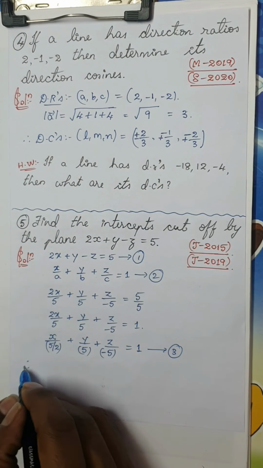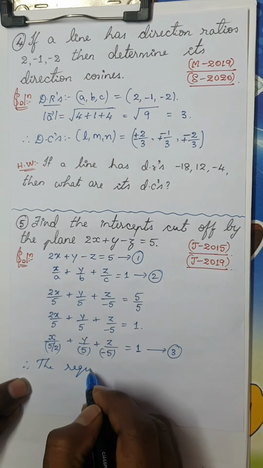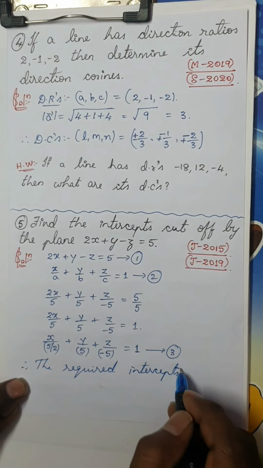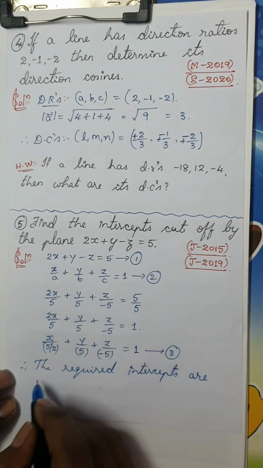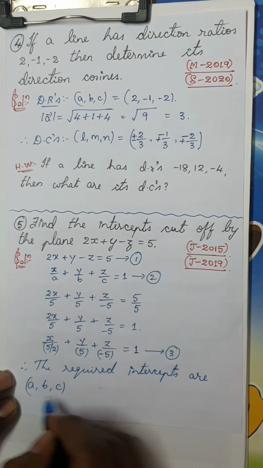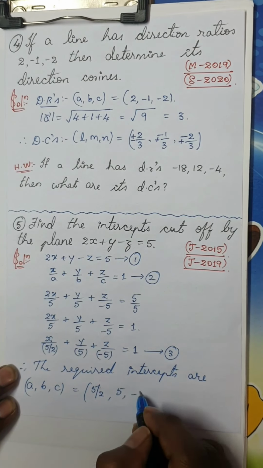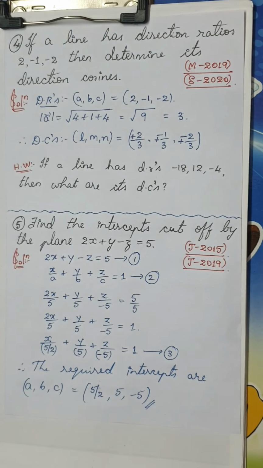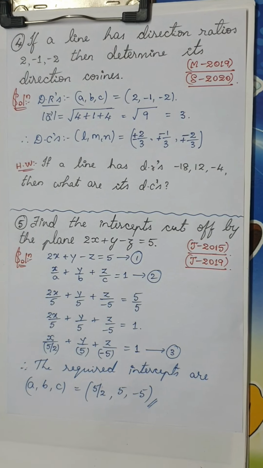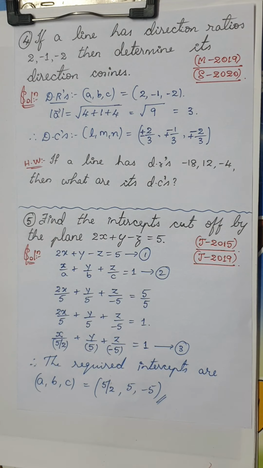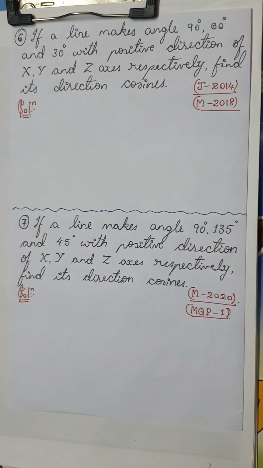Therefore, the required intercepts a, b, c are 5 by 2, 5 and minus 5. Very simple question. Only thing is this question requires some working out, and I believe that you are capable of doing it. Okay, I'm moving on to the next question.